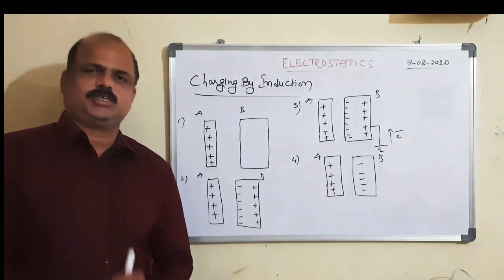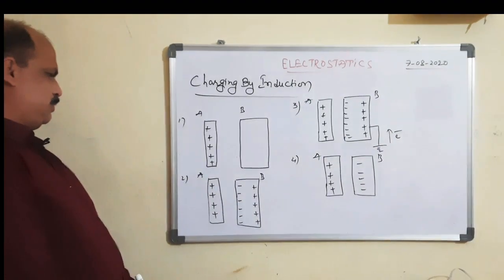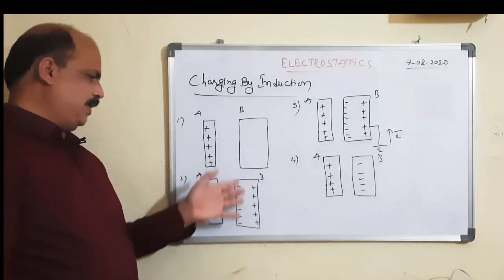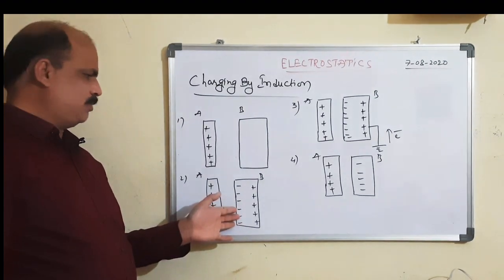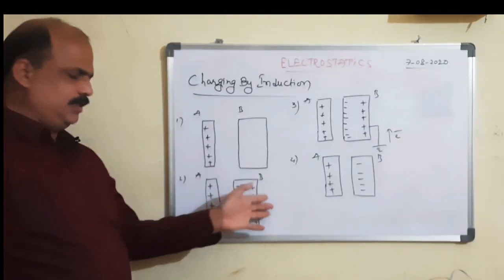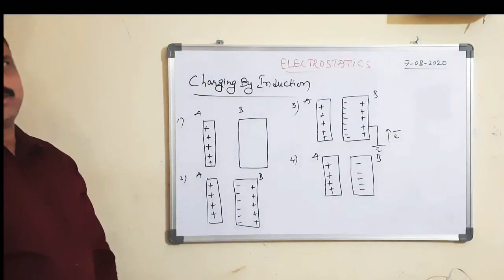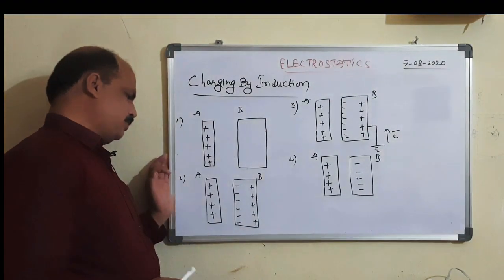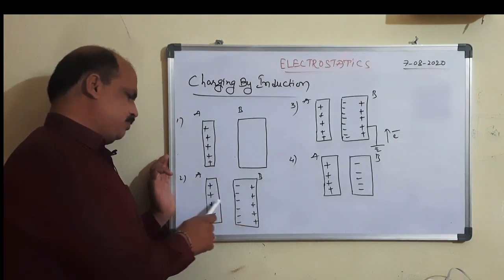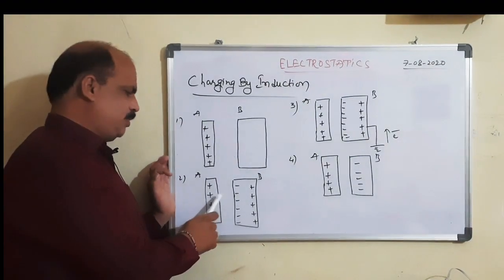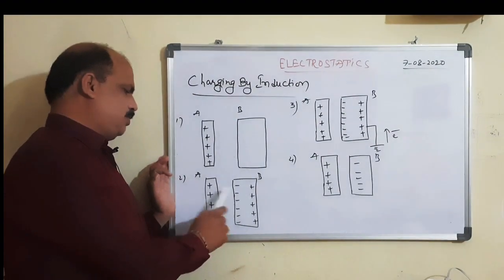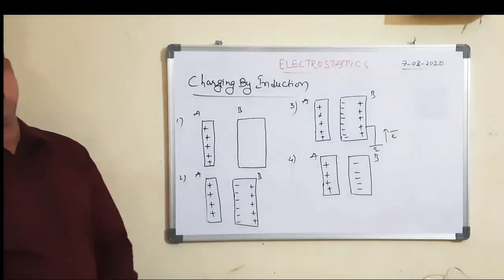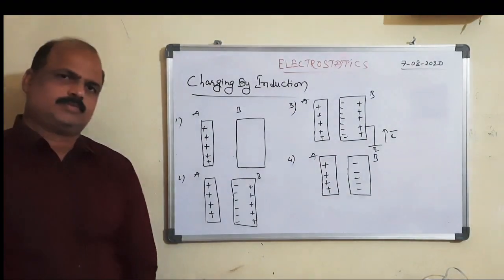Separation of charges takes place. That means negative charge is rearranged at this end and positive charge at this end. This negative charge is attracted towards the positive charge, and this positive charge is repelled by the positive charge. That means a charge separation takes place.